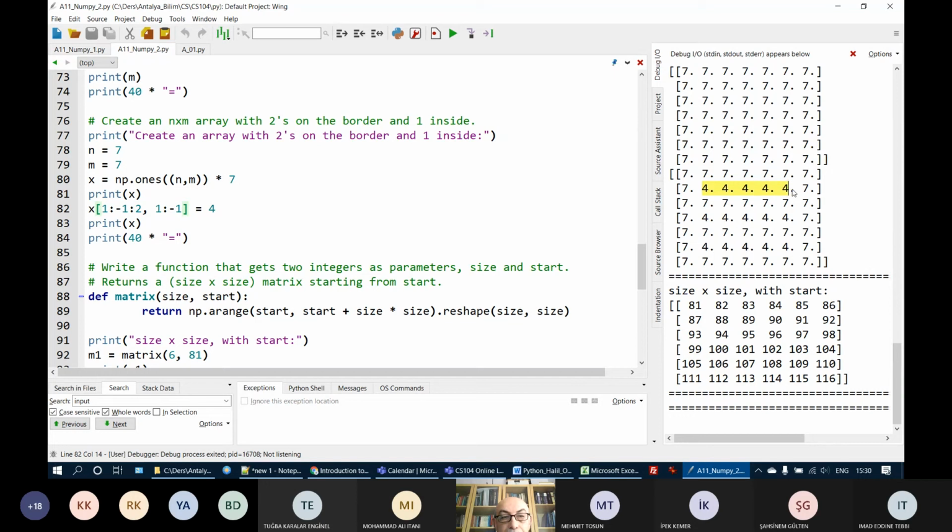I have the inner values of row 2, inner values of row 4, inner values of row 6. Here I increased the row indexes by 2, but I didn't increase the column indexes by 2. It is just normal increase. So here I have this result. Okay. So by changing the row increments and column increments, you can have many different variations.